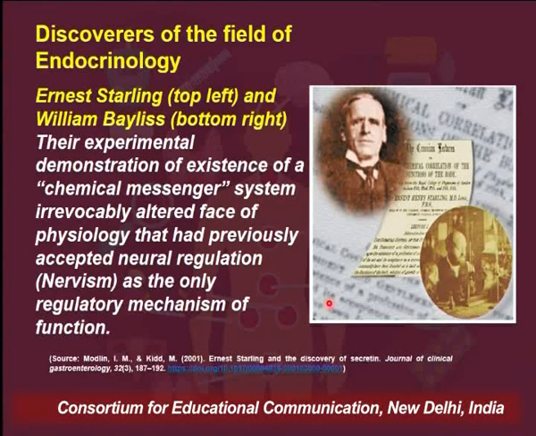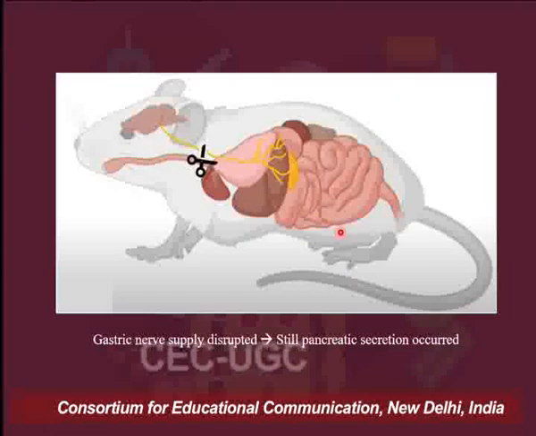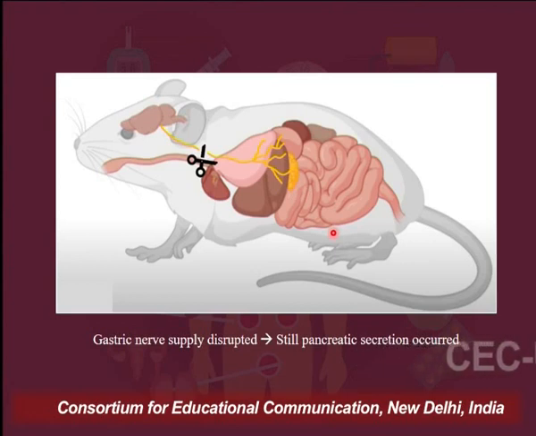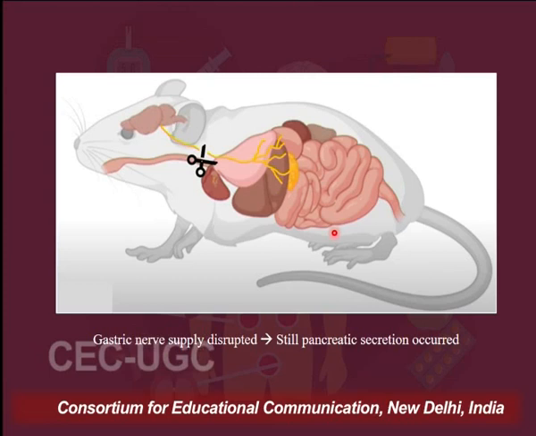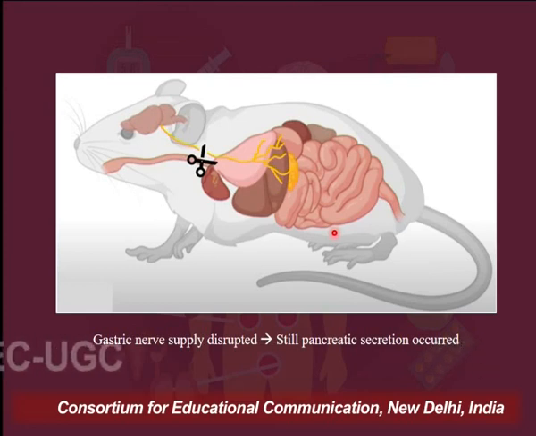chemical regulation as well. So they performed an experiment wherein they disrupted the gastric nervous supply, and they were expecting that now the pancreas would not be able to secrete its secretions when the food enters the duodenum.